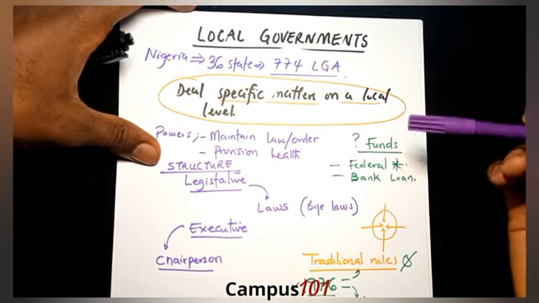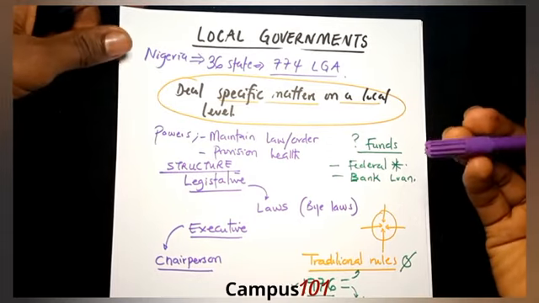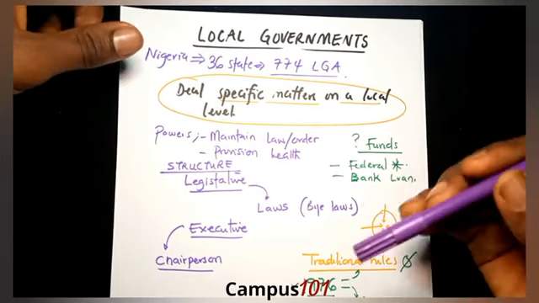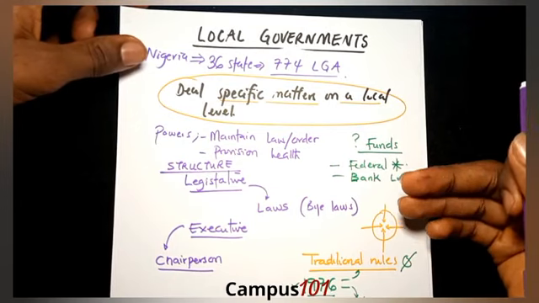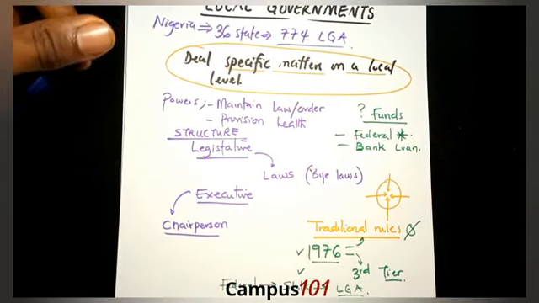The problems of the local government include poor funding and sometimes low incentive to work, because some people take this tier of government for granted. However, this is what constitutes the local government in Nigeria.